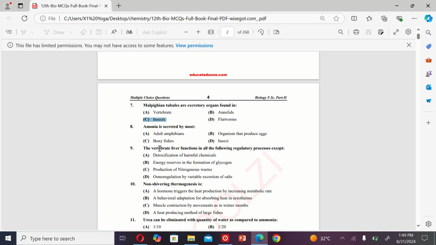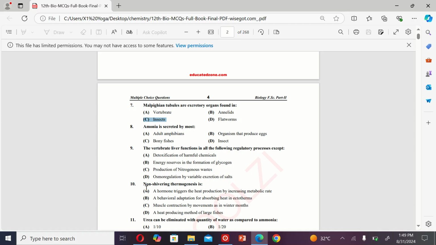The next MCQ is: invertebrate liver functions in all of the following regulatory processes except A. Detoxification of harmful chemicals, B. Energy reserves in the formation of glycogen, C. Production of nitrogenous waste, and D. Osmoregulation by variable excretion of salt. So the correct option is D.